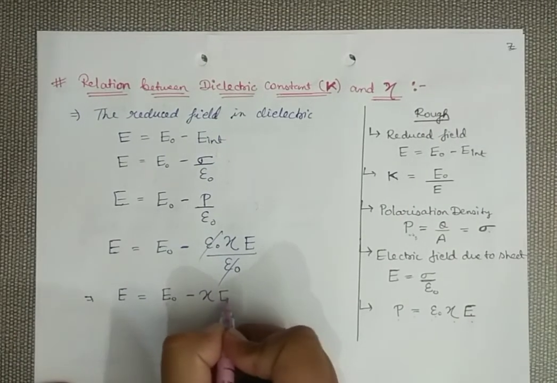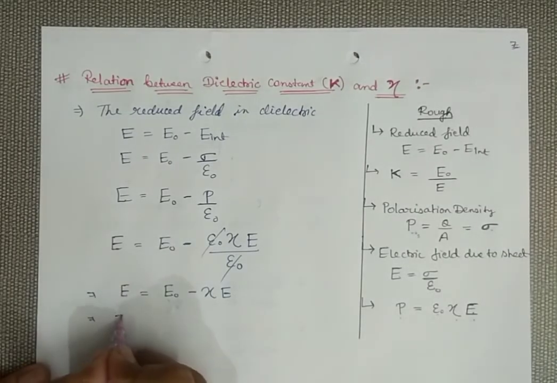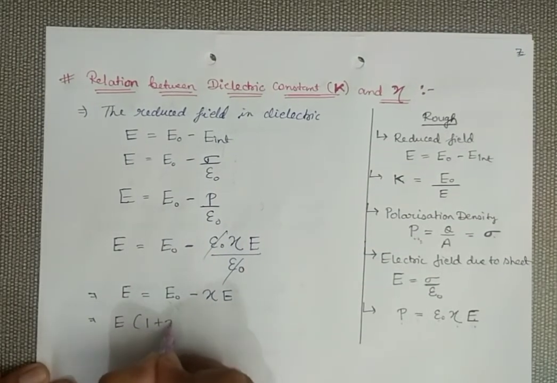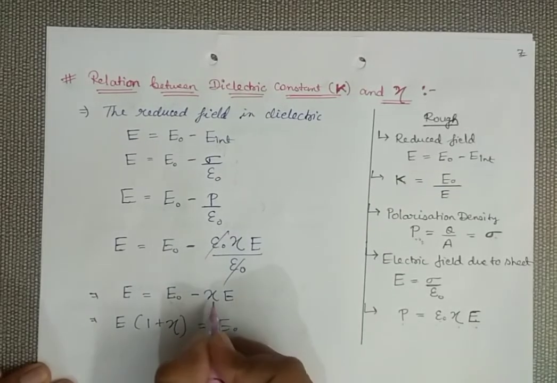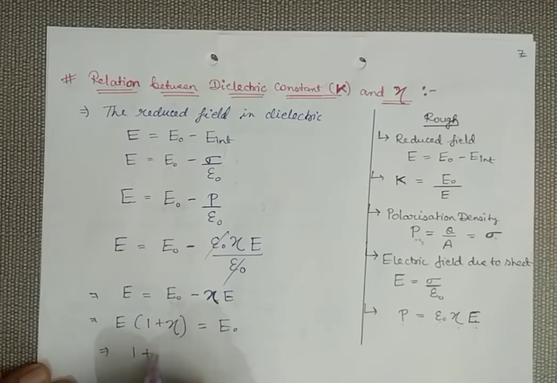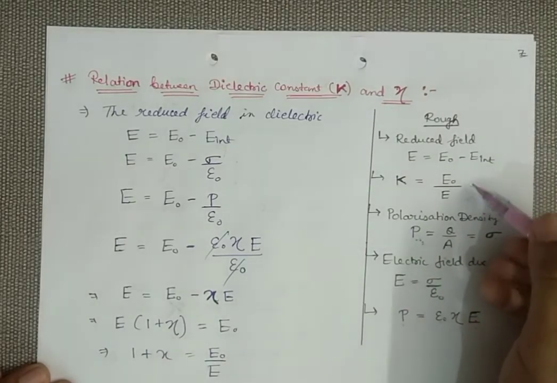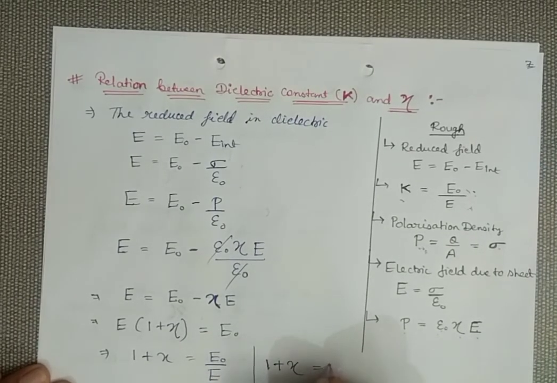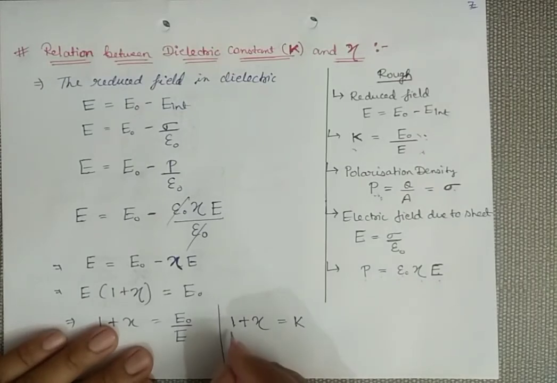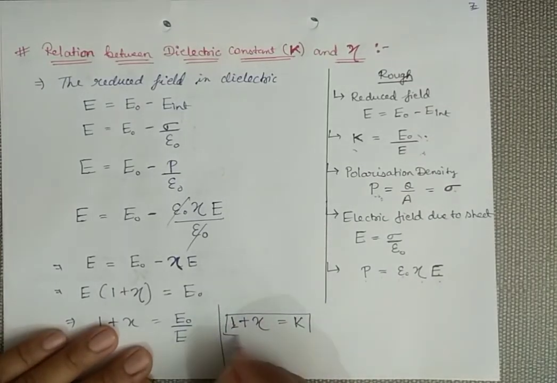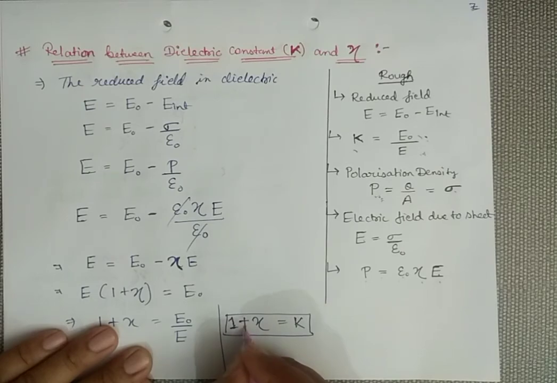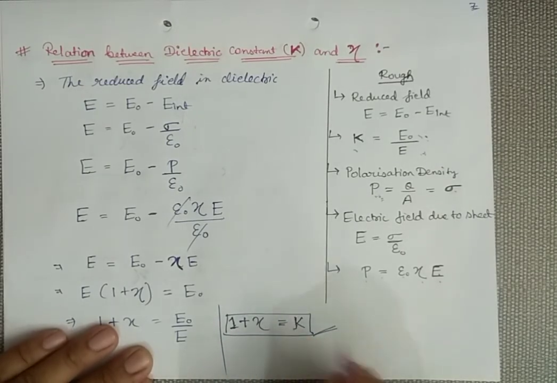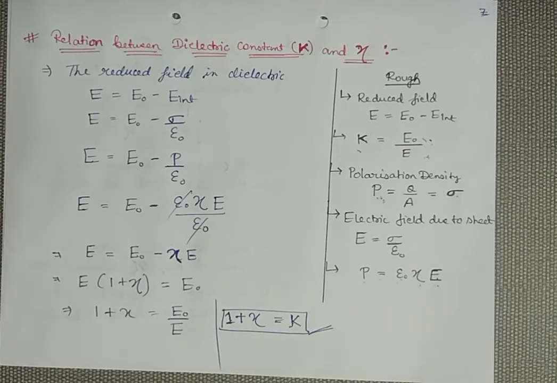chi times E. Transferring this quantity, you get E times (1 plus chi) equals E naught. This is not X, it is the susceptibility chi. So 1 plus chi equals E naught divided by E. Remember, E naught divided by E is equal to the dielectric constant K. So 1 plus chi equals K. This is the relation: 1 plus susceptibility is equal to the dielectric constant K. So just try to learn all these relations.